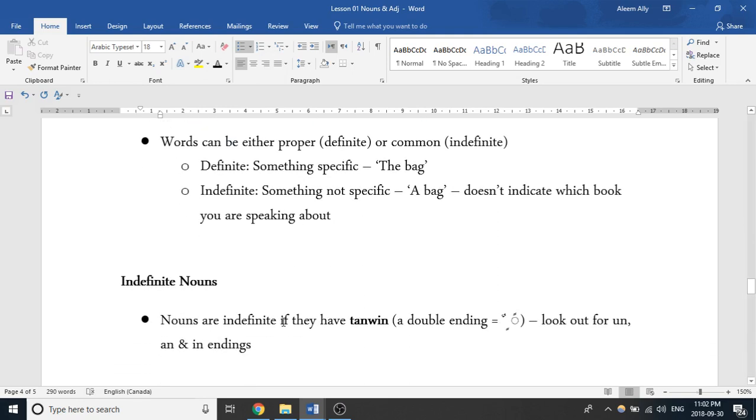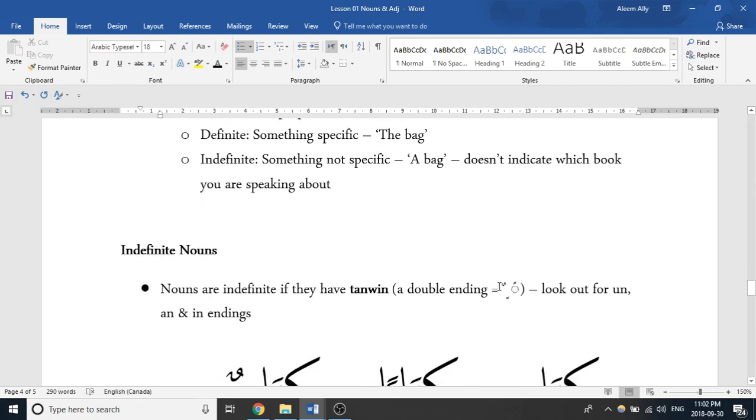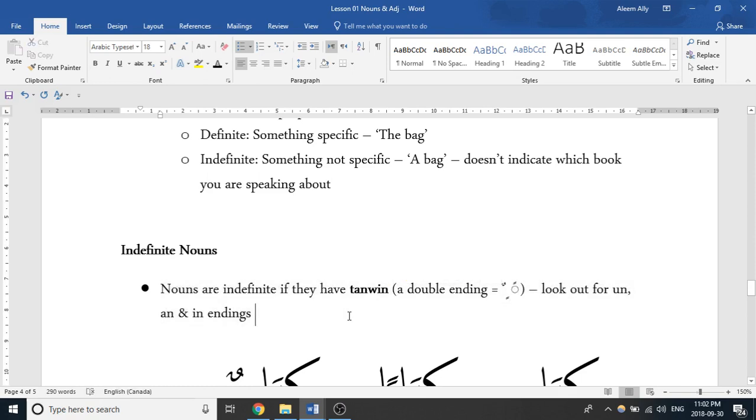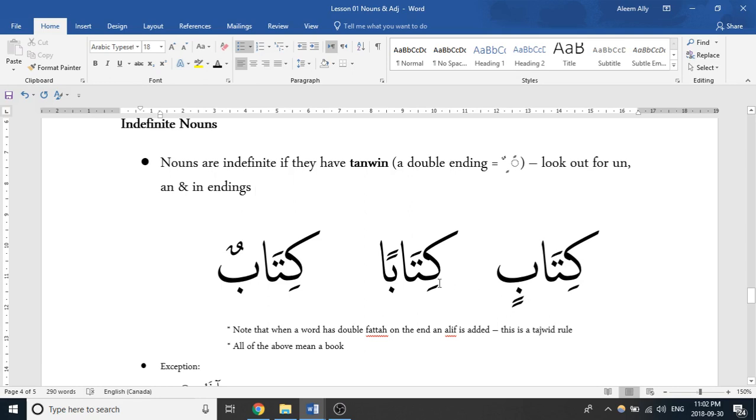In Arabic, you can tell if a noun is indefinite if it has a double ending: un, in, or an. This is going to be the case pretty much 95% of the time. Not all the time, but 95% of the time. This double ending is known as tanween. That's a really important word because it comes up quite a bit. So kitabin, kitaban, and kitabun all mean a book. Regardless of the ending being different, that's just telling you its purpose within the sentence, or helping you figure that out.